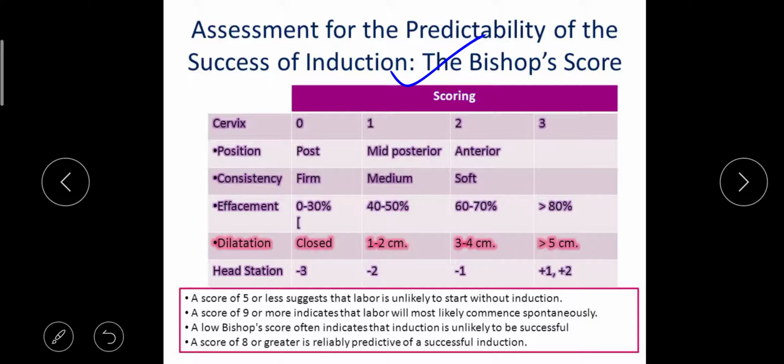Same thing for the effacement also. If it is 0 to 30%, 0 score. If it is 40 to 50%, 1 score. If it is 60 to 70%, 2. And if it is above 80%, we are going to give 3.